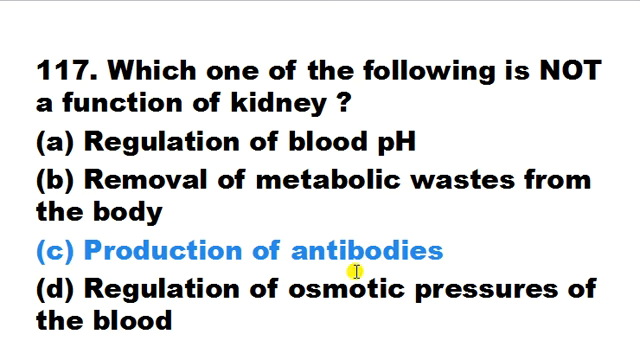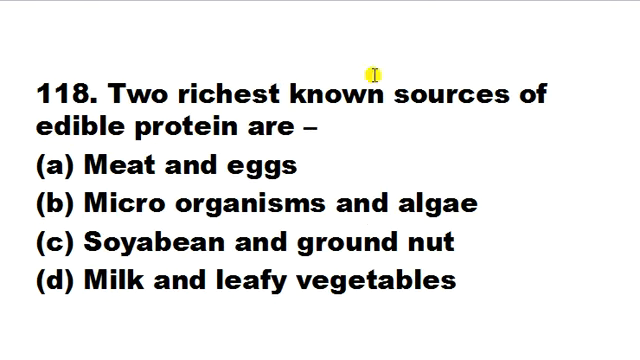Two richest known sources of edible protein are meat and eggs, microorganism and algae, soybean and groundnut, milk and leafy vegetables. Maximum amount of protein is found in non-veg, that means it is found in meat and mutton and eggs. So here correct answer is A. This is protein rich food.